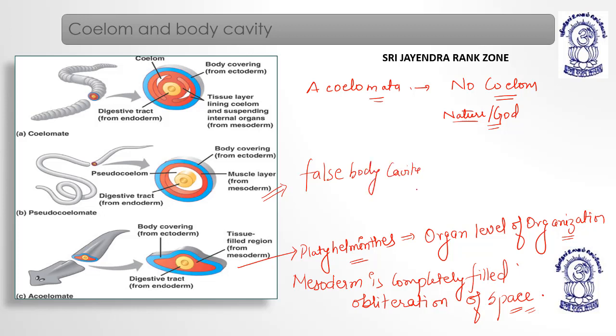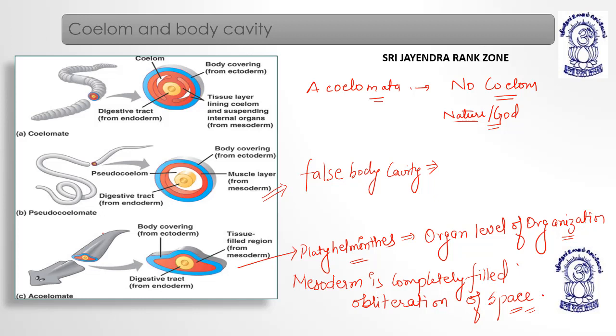It means they have a body cavity but it is false. So why do they have such a body cavity? The reason is, when we talk about roundworms, you can see the planaria is acoelomate, organ level of organization just started.